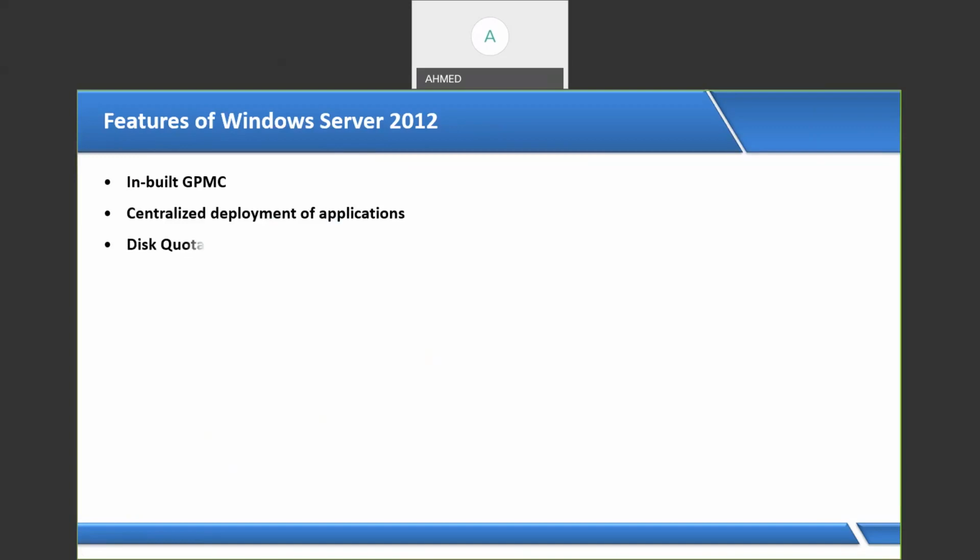And we have disk quota. With the help of that we can restrict the storage for users. Then distributed file systems, by using which we can allow the user to access shared folders. Then we have Windows Server Backup. With the help of it we can take a backup of our data, drives, files, and applications.